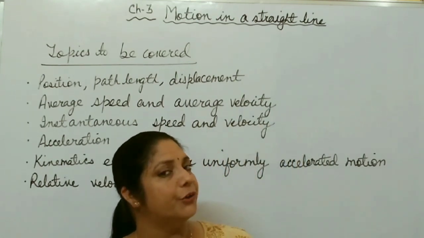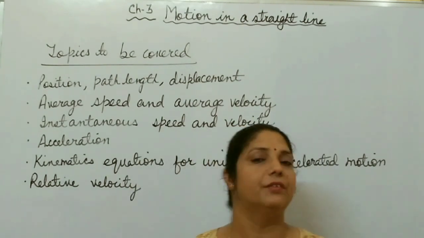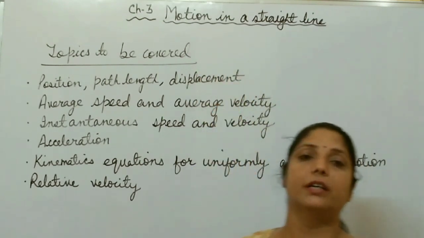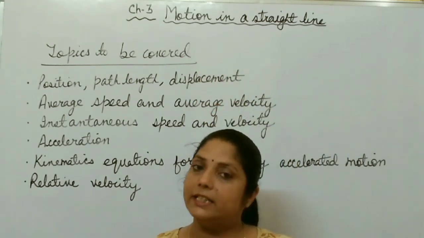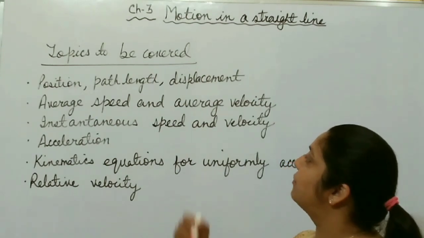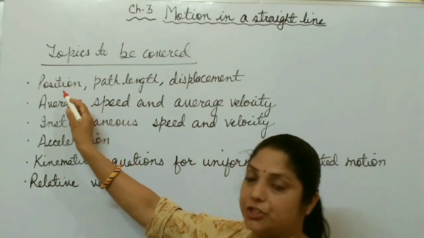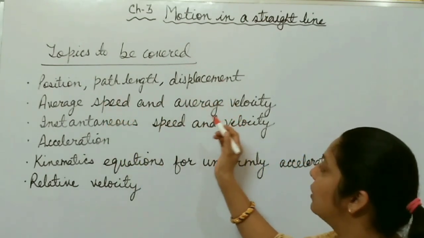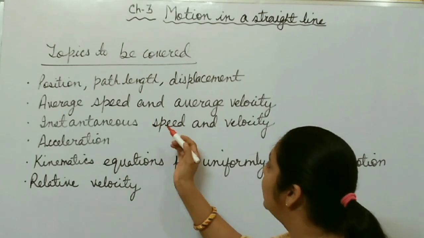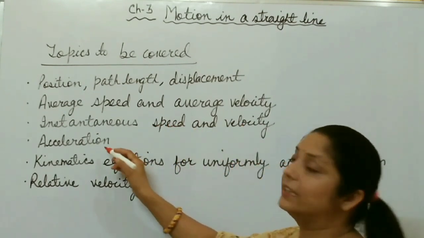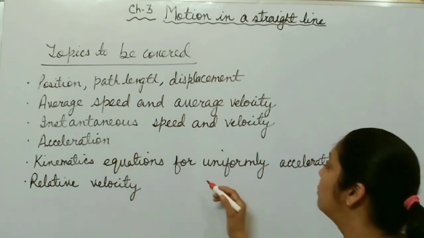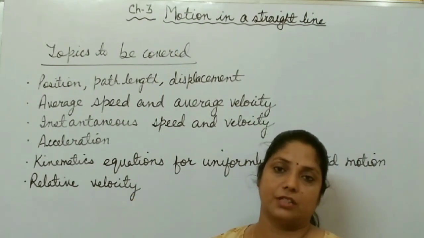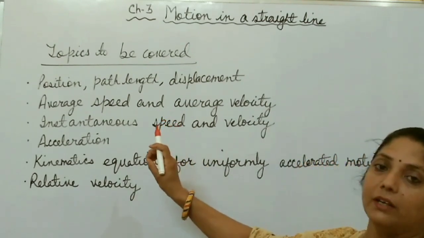From today, I am going to start one short series of class 11th physics, and I will start first with chapter 3, that is motion in a straight line. In this chapter, we will discuss different topics like what is position, path length, displacement, average speed, average velocity, then what do you mean by instantaneous speed, instantaneous velocity, then acceleration, kinematics equations for uniformly accelerated motion, and at last relative velocity. I will discuss each topic one by one.